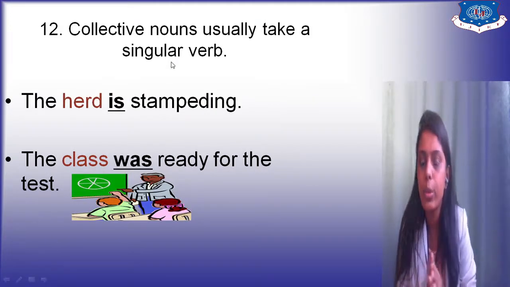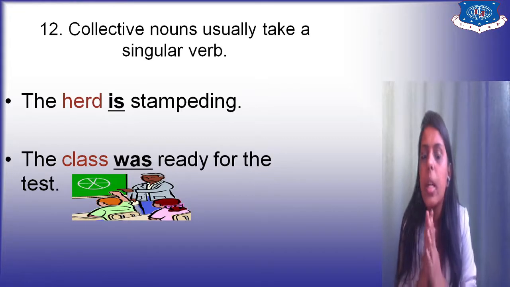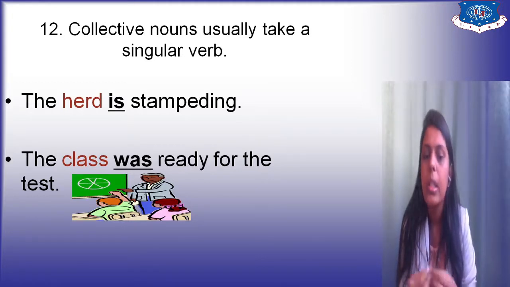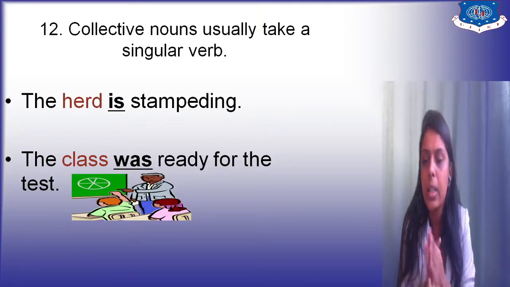Now the 12th rule. Now what is the 12th rule? Collective nouns usually take a singular verb. What is a collective noun? Class is a collective noun. When you talk about a herd, right? That is a collective noun. When you are talking about a bunch of something, that is a collective noun.